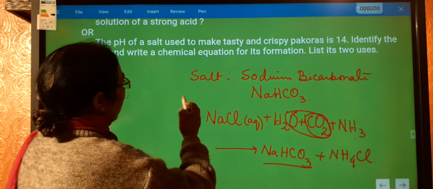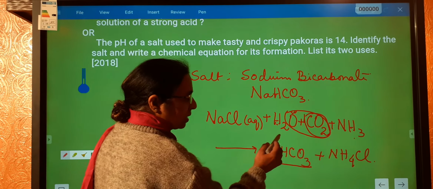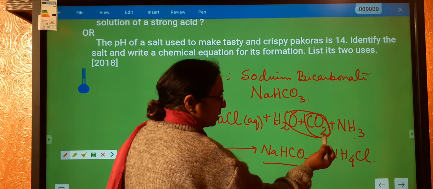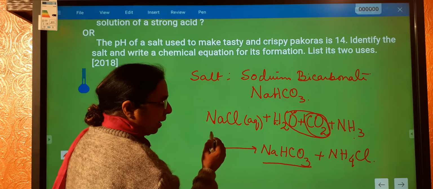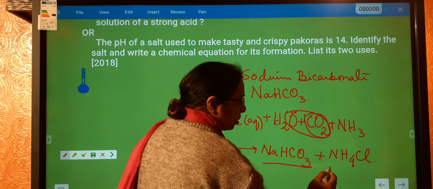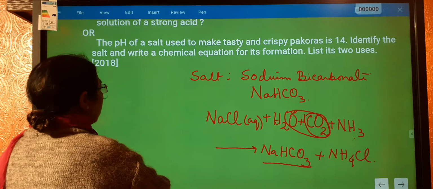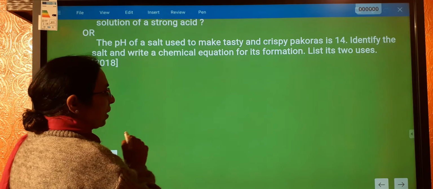So the chemical equation is: aqueous NaCl plus H2O plus CO2 plus NH3, these four things we mix up together and we will get NaHCO3 plus NH4Cl.